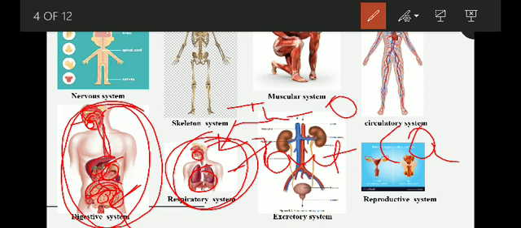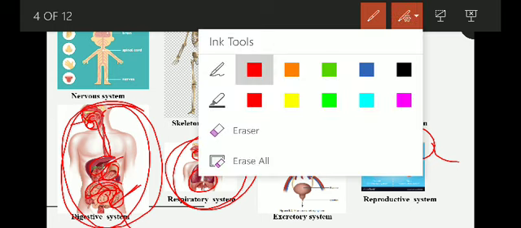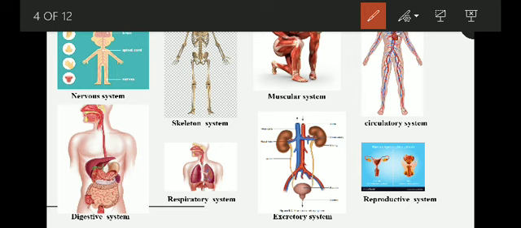Then next is the excretory system. We will not go into detail here because we will see that in the next classes, okay. The excretory system involves the kidney and skin, okay. So this is the diagram of the kidney. What is the function of the kidney? It removes the waste in the form of liquid from our body, in the form of urine, okay.